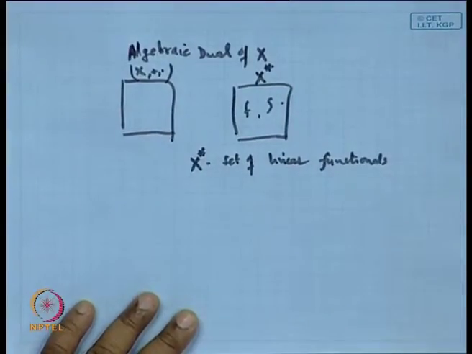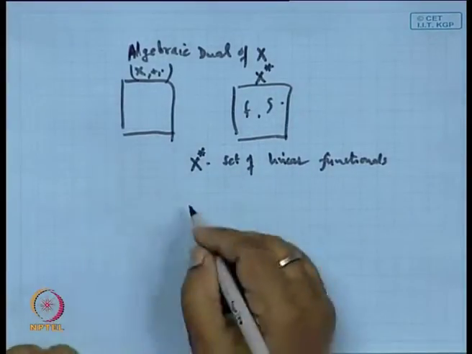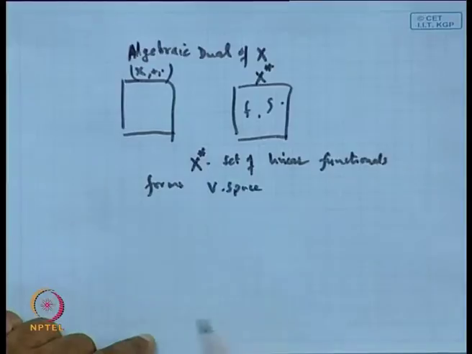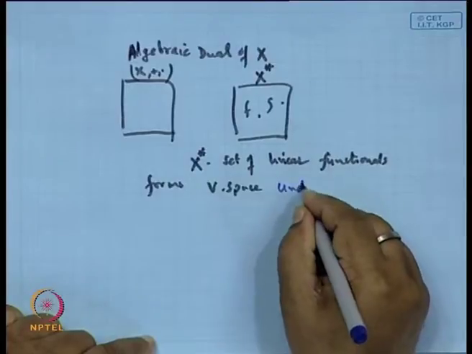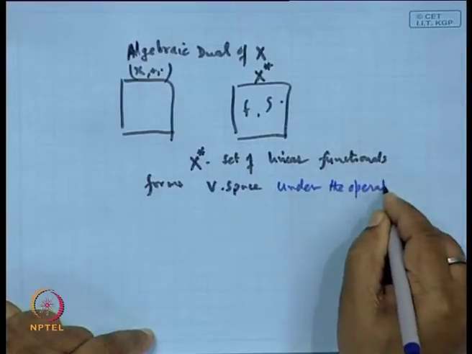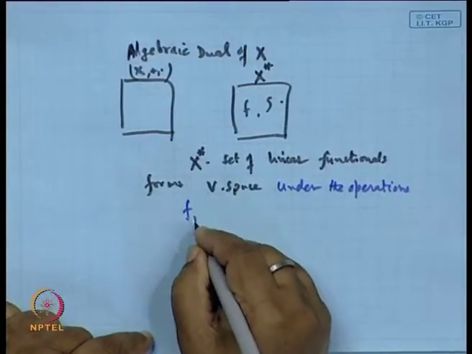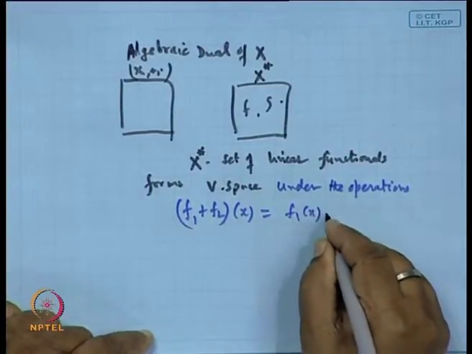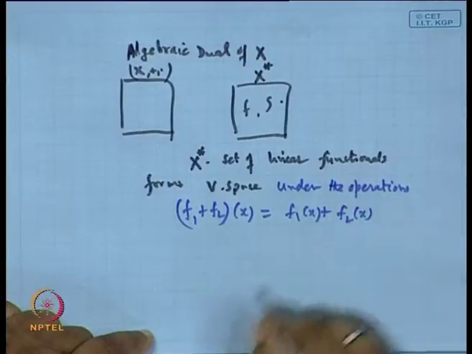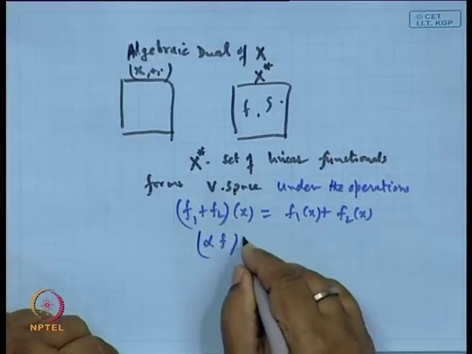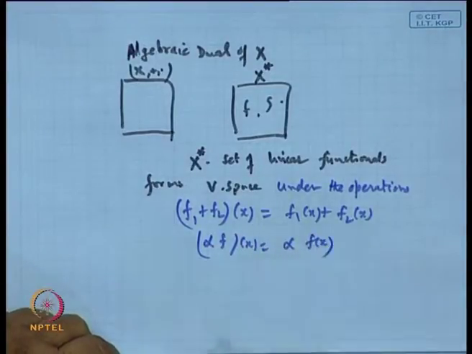it forms a vector space under the operation of addition and scalar multiplication defined as (f1 plus f2)(x) is f1(x) plus f2(x), and (alpha f)(x) is alpha times f(x).